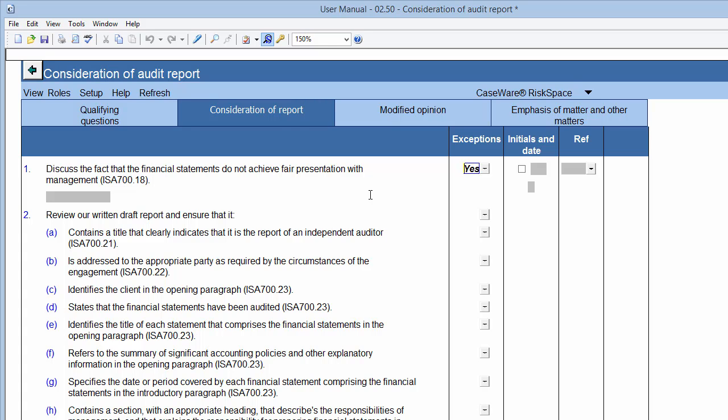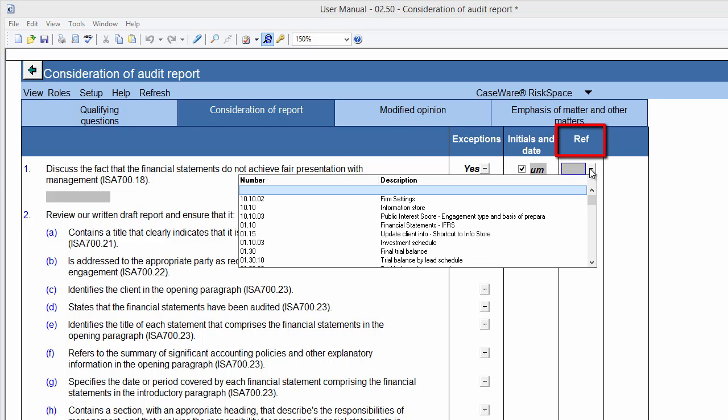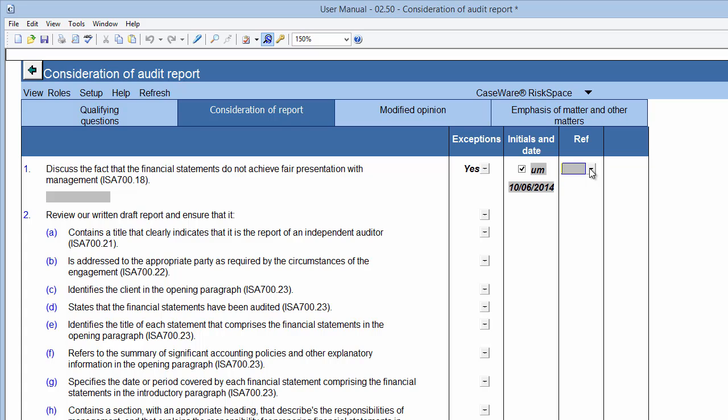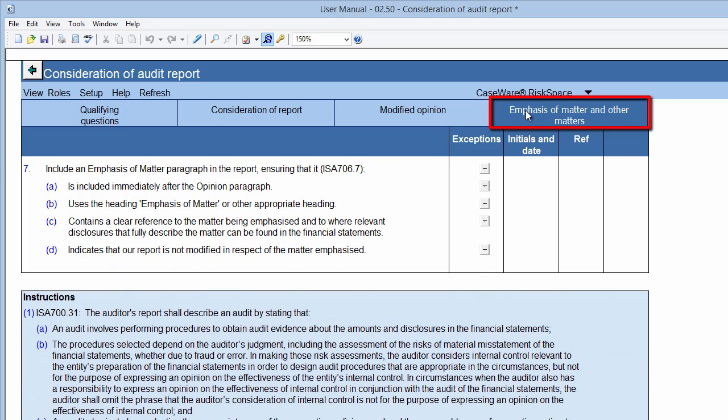Where exceptions were found, you'll have to sign off manually by clicking the checkbox in the Initials and Date column, indicating to the reviewer who performed the work. The final column is the Reference column. Here, you can insert the reference to supporting documentation or other documents within your Caseware file if necessary. As mentioned previously, if you answered yes to some of the questions on the Qualifying Questions tab, the Modified Opinion and Emphasis of Matter and Other Matters tabs will display. You can complete these tabs in the same way as you did on the Consideration of Report tab.